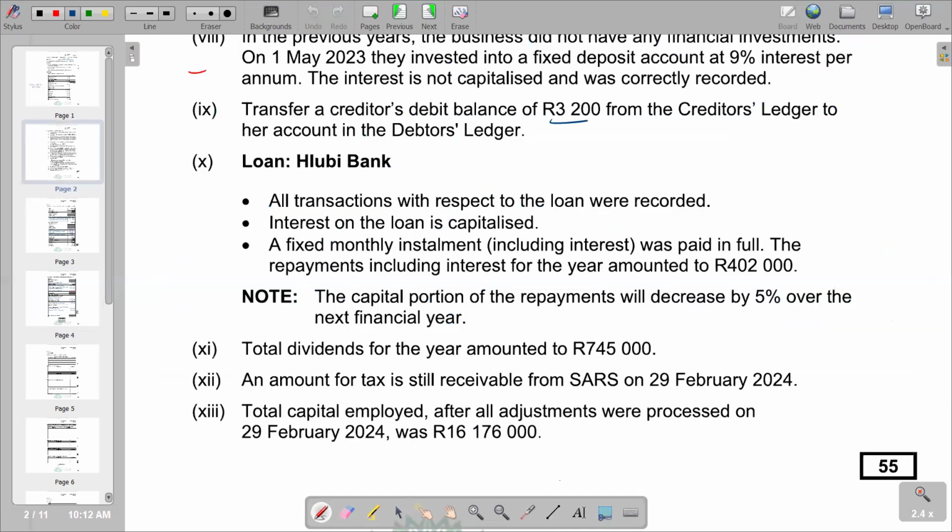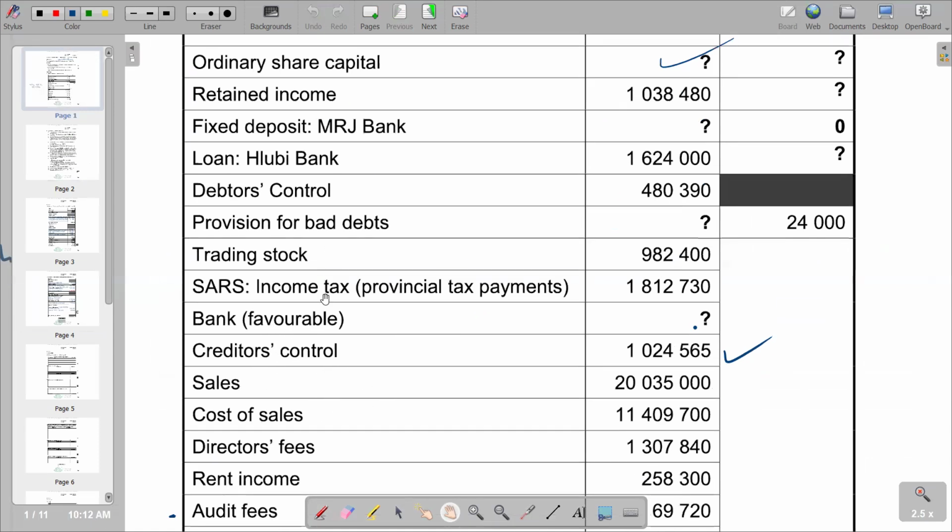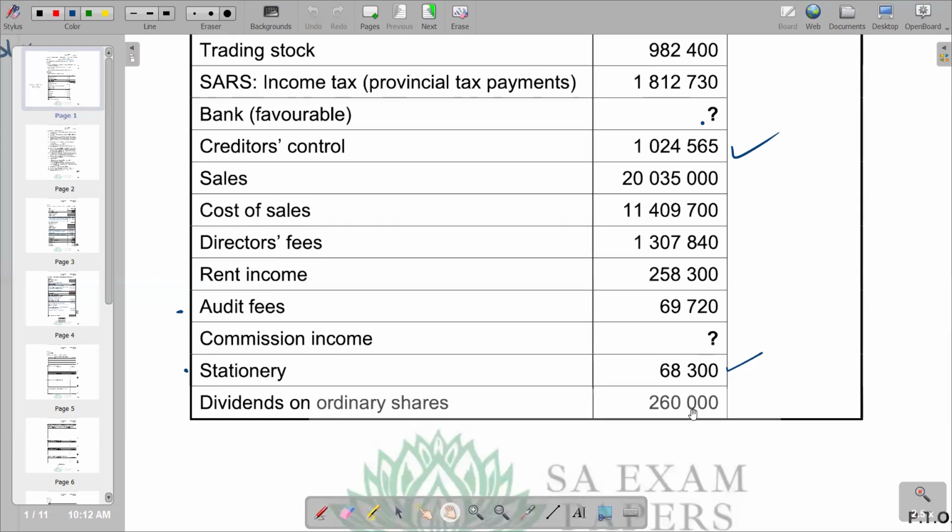Let's look for the issue of dividends. Total dividends for the year amounted to 745,000. That was total dividends. And the one that was paid, we can find it in the list of balances under the nominal account section, whereby you are given dividends on ordinary shares, 260,000. So this figure represents what was paid. Remember, every figure that is in these balances indicates what was paid or received. If it's an income, it indicates what was actually received. To expense, what was actually paid.